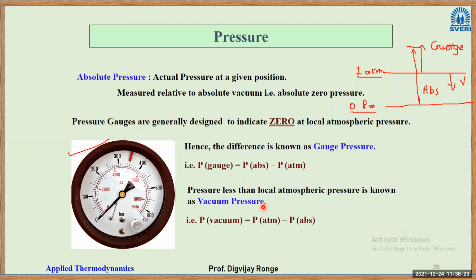Pressure less than local atmospheric pressure is known as vacuum pressure. This is again a very distinct branch of fluid engineering, pneumatics and vacuum. A whole industry is related to pneumatics and vacuum. In automobile assembly lines, you will observe pneumatic and vacuum holders.